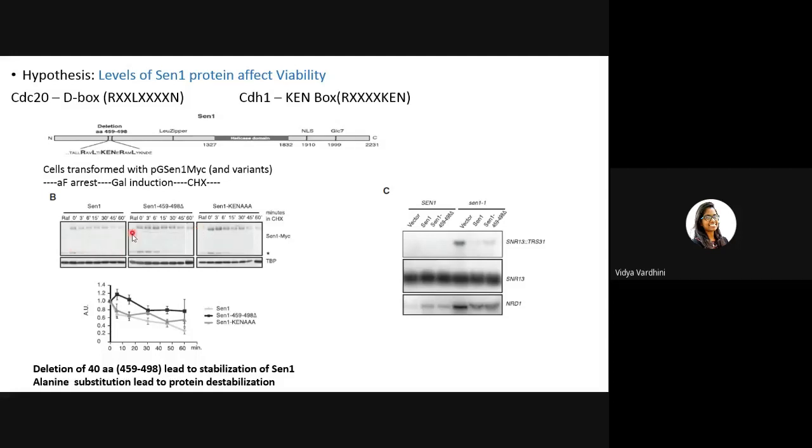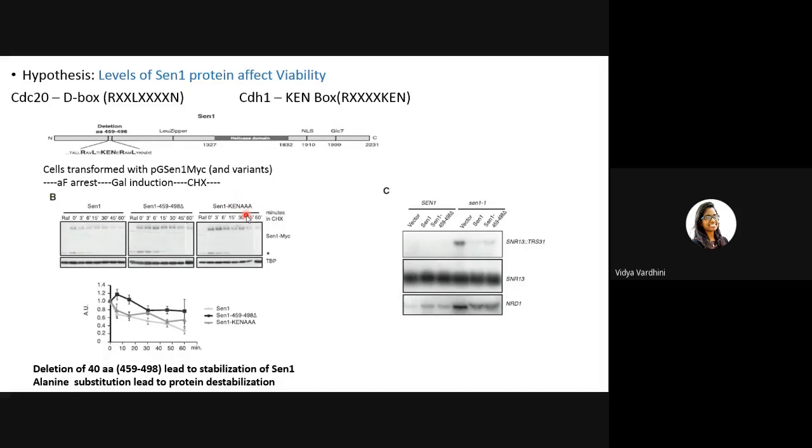But when this 40 amino acid motif that was carrying the KEN box, the recognition site for CDH1, was deleted, SEN1 was stabilized. As you can see, it was stabilized. And then they made another observation when the KEN box was substituted with alanine.